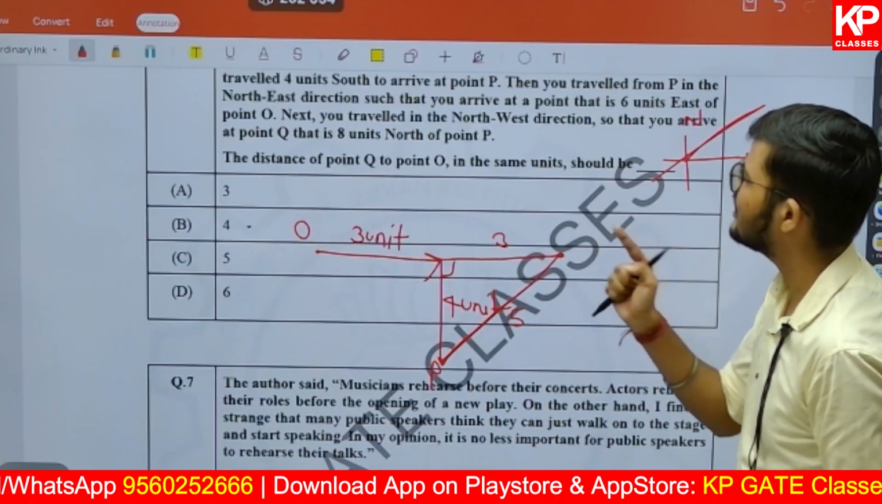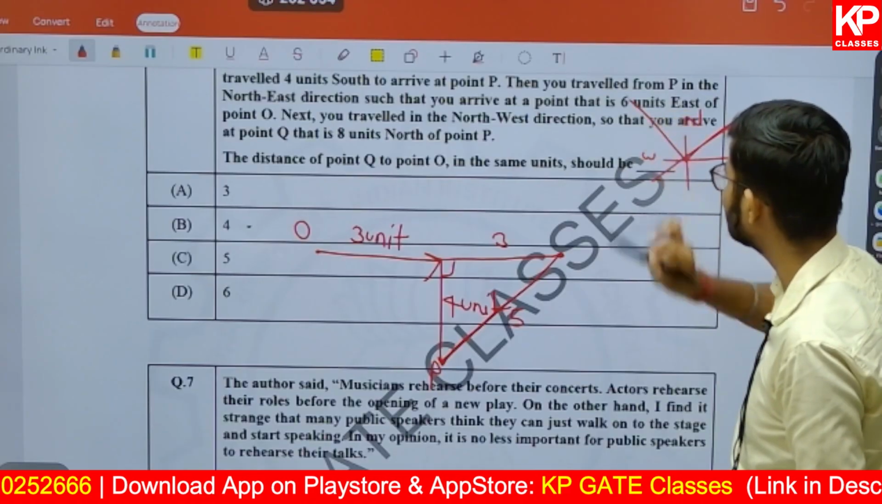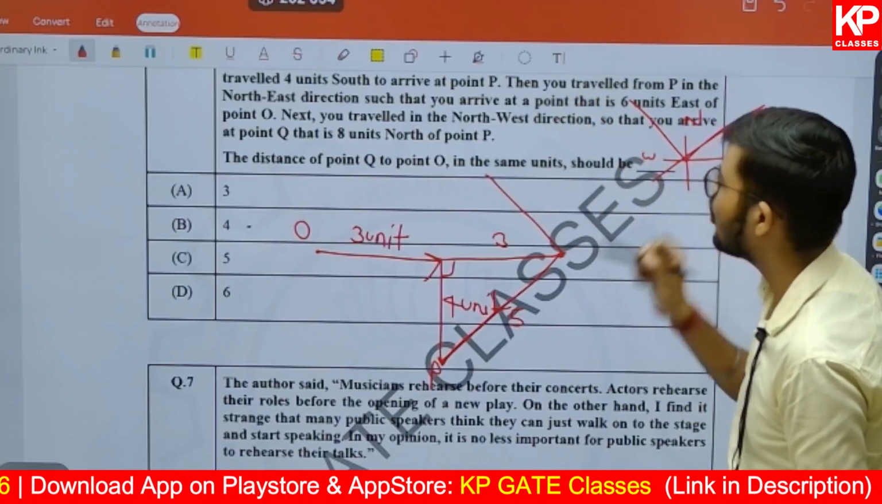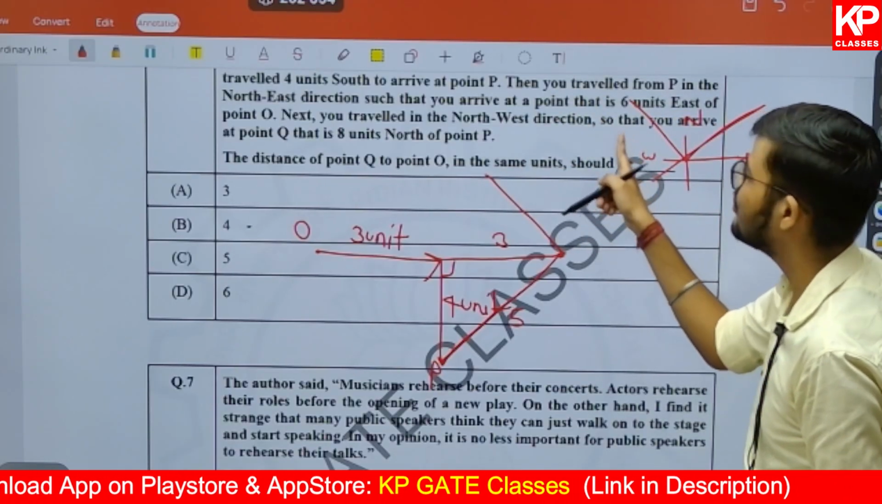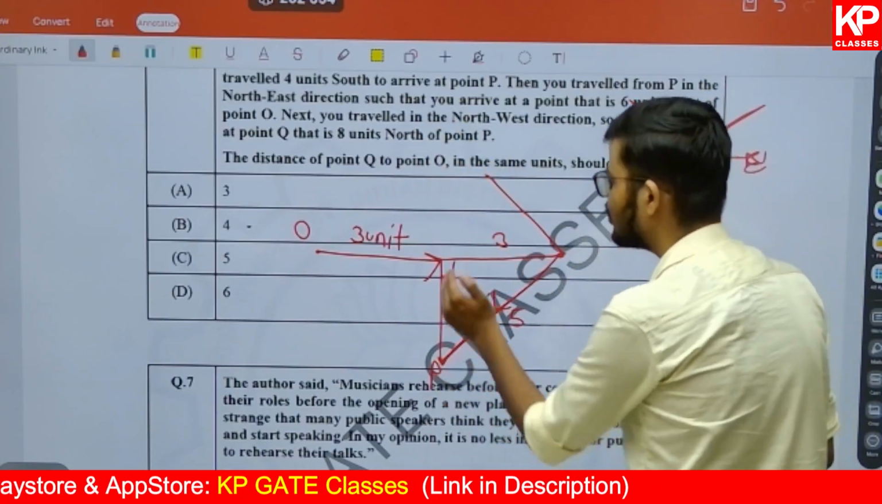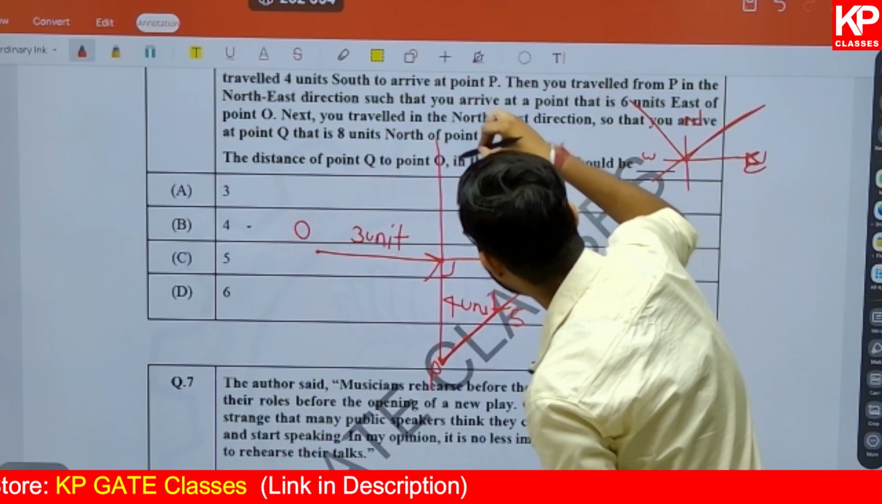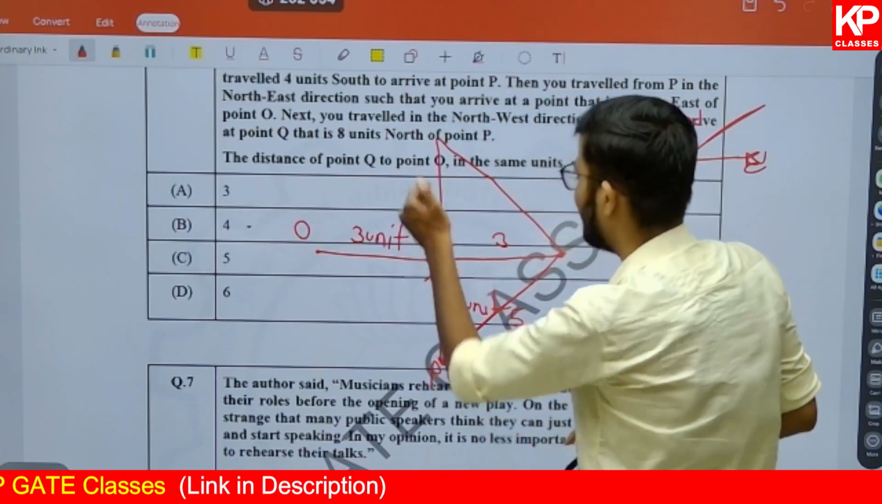Then after that, next you travel in the northwest. When I am saying northwest, that means I am going in this direction, northwest, in such a way that you arrive at a point Q that is 8 units north of point P. Now north is this, you are reaching north, which is 8 units from point P.